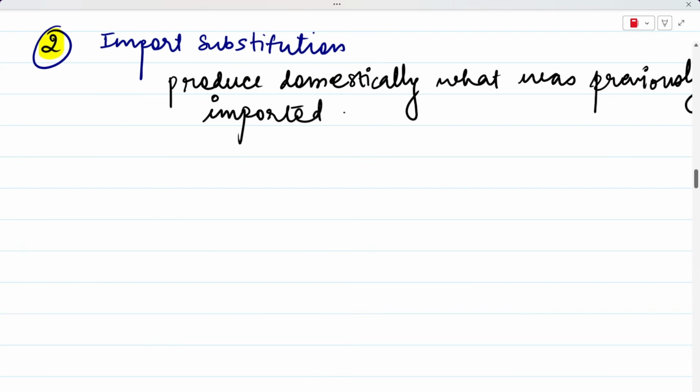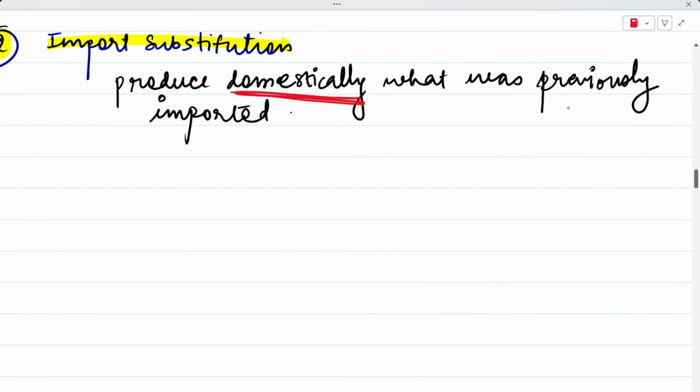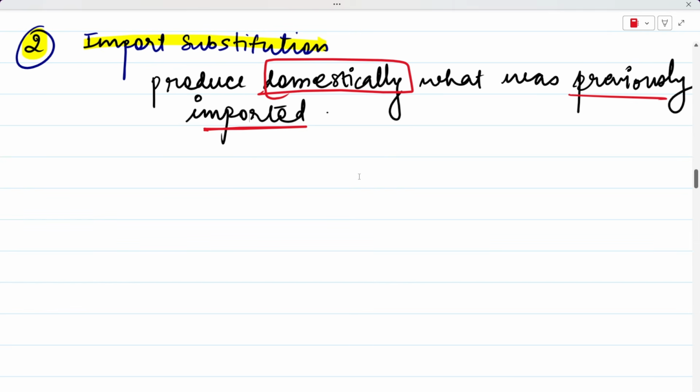Now let's talk about the second reason. The second reason is import substitution. Import substitution means that you are producing domestically whatever was previously imported in your country. You are starting to produce all of it domestically. So your idea is to substitute your import. That is why it is called import substitution.